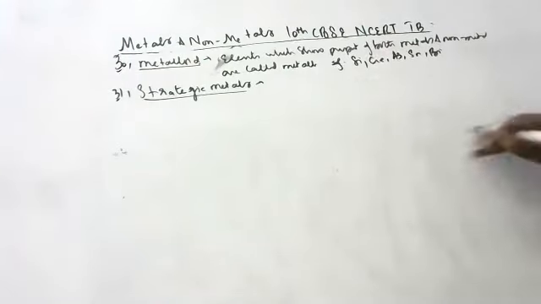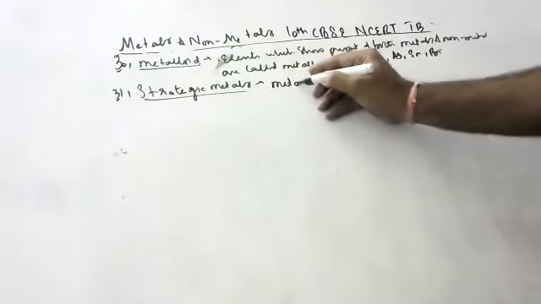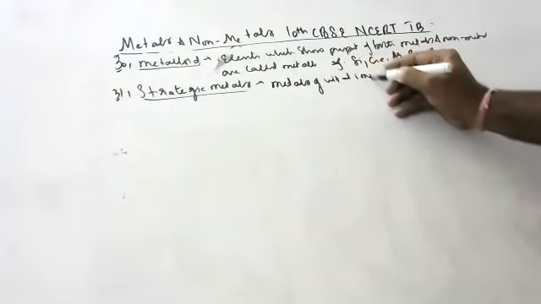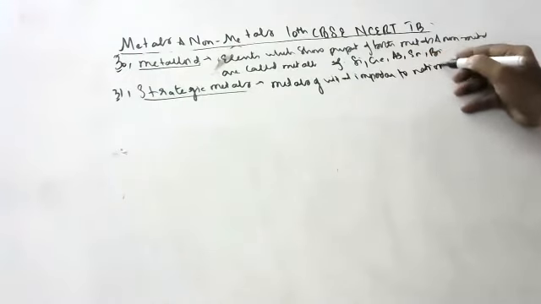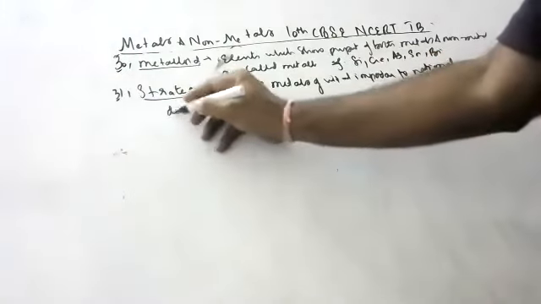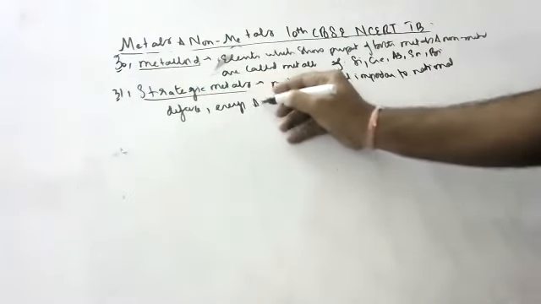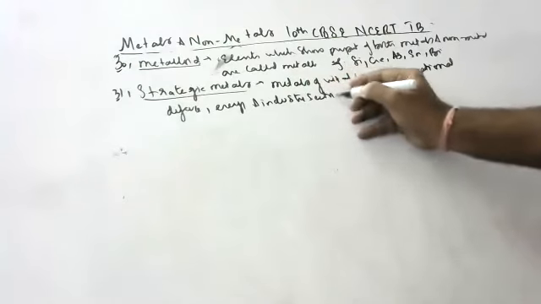So, strategic metals are metals of vital importance to the national defense, energy, and industry sectors, which are very important, children.